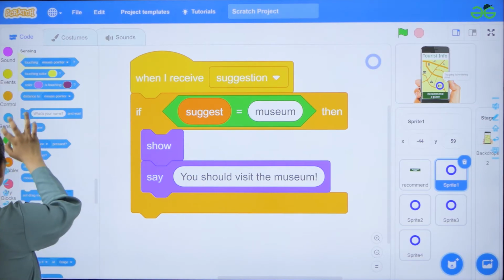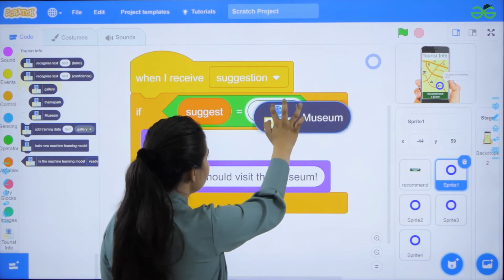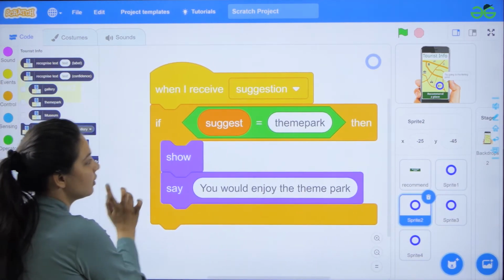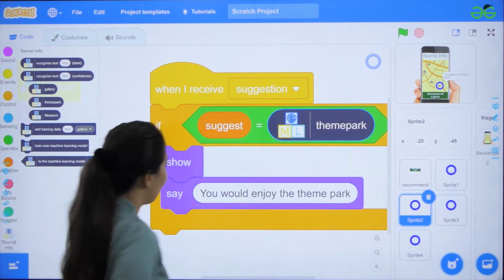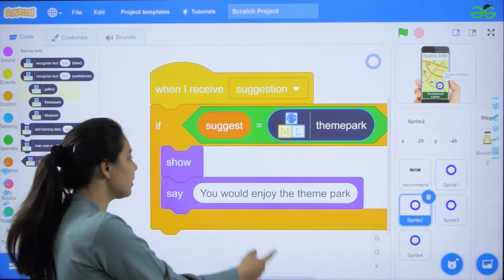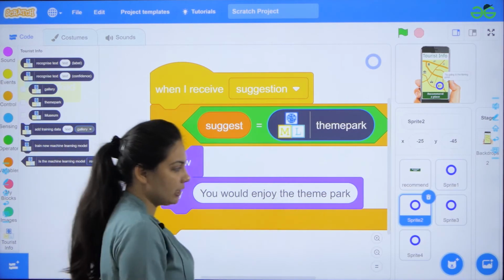So here, from my machine learning toolbox, I'll select museum. Again, theme park, so that when I receive a suggestion like theme park, my bot should message me, you would enjoy the theme park.